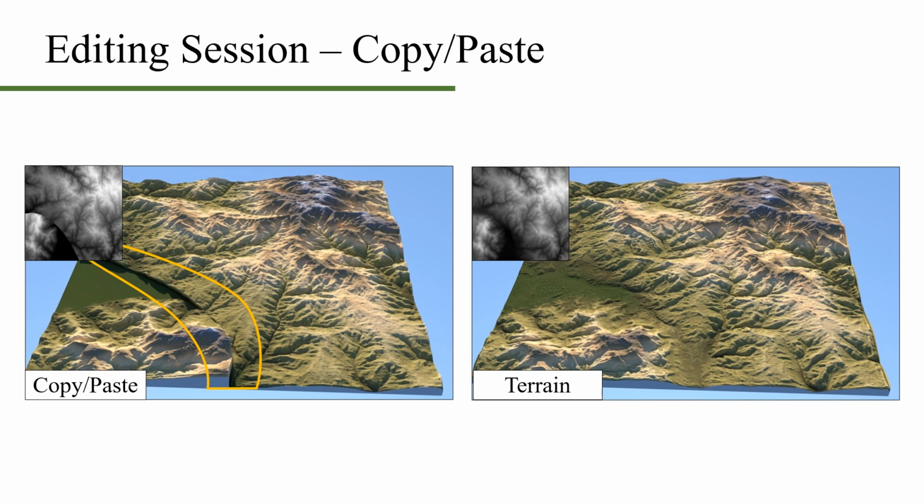An important feature of our approach is that terrain consistency is maintained automatically. There is no need for the user to check the consistency of the changes. In this example, our model automatically corrects the unrealistic features that have been introduced by a copy and paste operation.